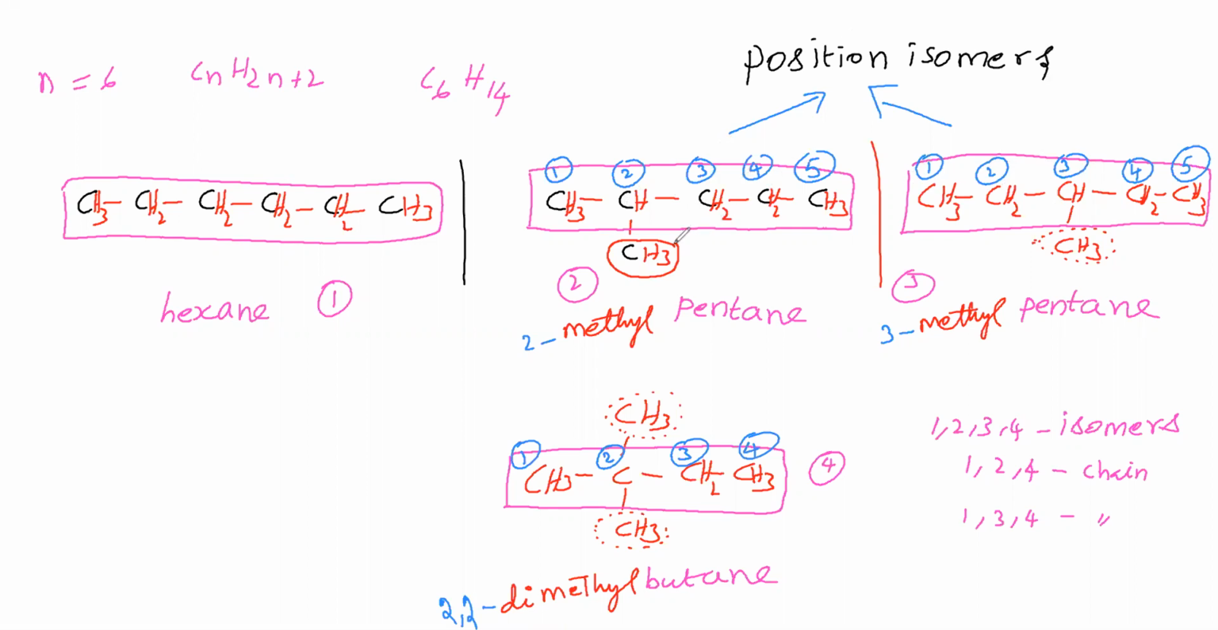Okay. Why these two are called position isomers? Because branch is same, rest of the thing is same. Position of branch is different in these two cases, but rest of the things is same. Therefore, position isomers. Okay. So, position isomers means what? Position will be different.